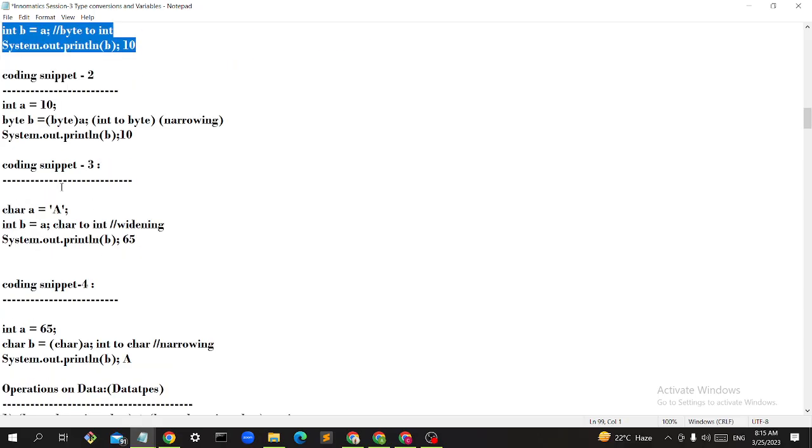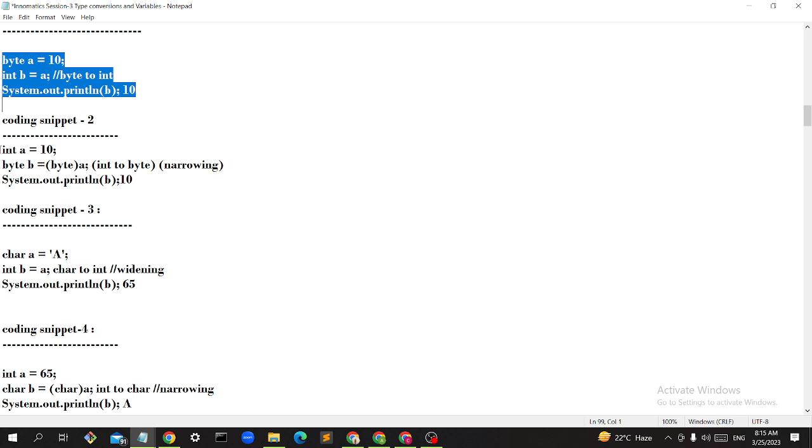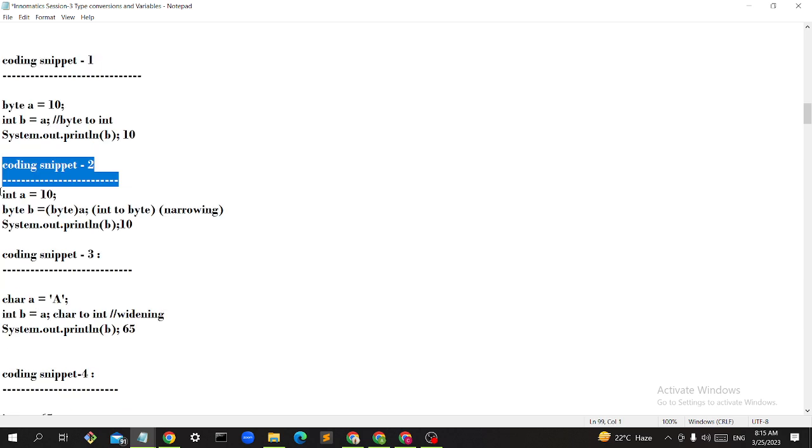So see here now, the second coding snippet. This A is of which type, guys? Integer type, right? And B is of byte type. So what am I converting here? Byte B is equal to A. I am converting into byte. A is of int type, so I am putting an int inside a byte.